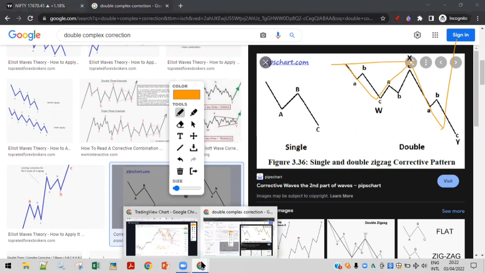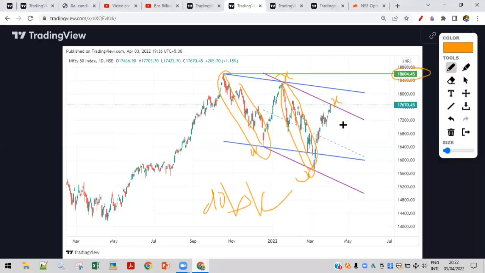Both possibilities are open for us, but for now, based on the MACD indicator, I'm considering it is not going to break this. We are considering X is going to form somewhere here and it would drop on the downside. The minimum level for that is this; it needs to break this. Somewhere around 15,300 to 15,000, we are expecting downside as the Z wave. We will be proven wrong once it breaks this, but that's our forecast. It can go wrong as well.